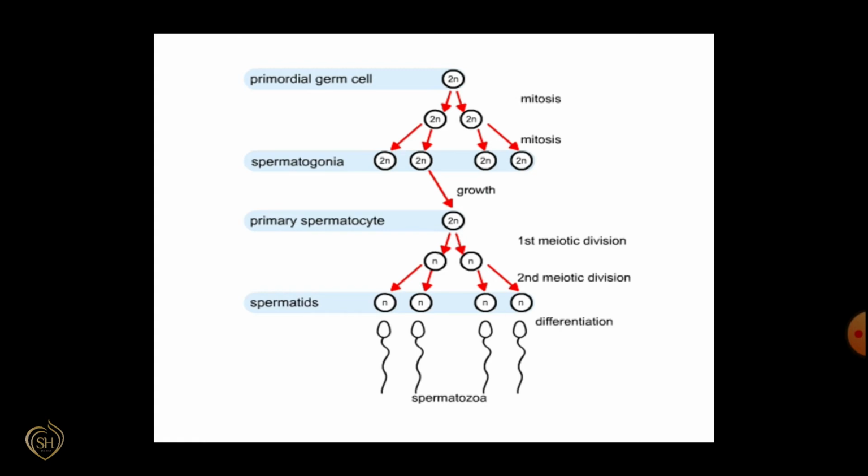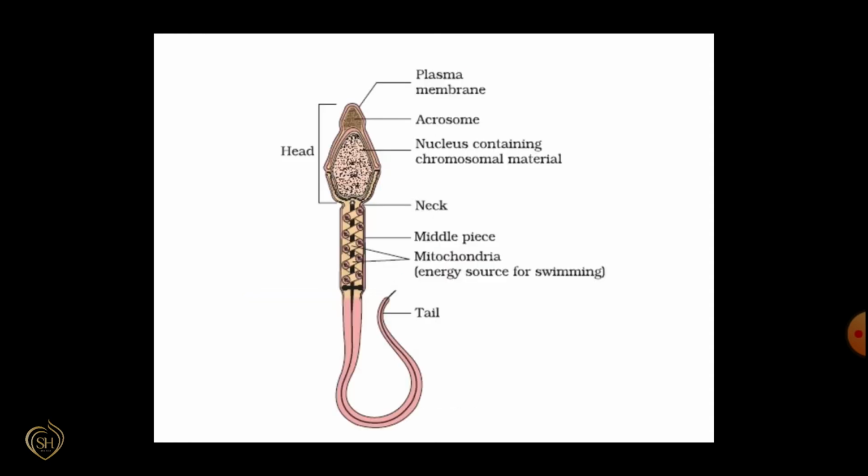Different changes occur in these spermatids. Transformation of nucleus into head, acrosome formation, losing cytoplasm, and formation of tail are the changes that occur in the spermatids. After spermiogenesis, sperm heads become embedded in the Sertoli cells and are released from the seminiferous tubules by a process called spermiation.